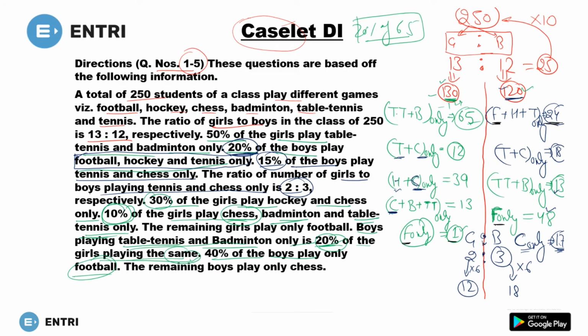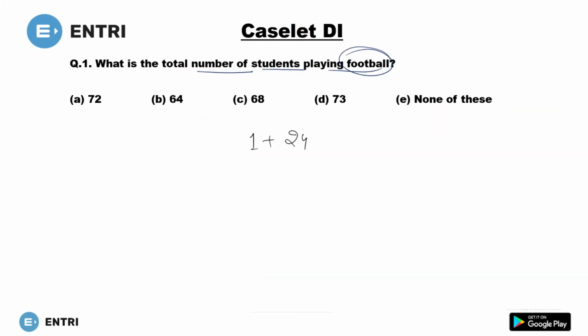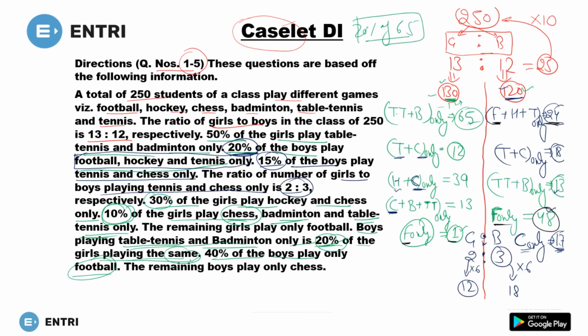Next, football here 48. He has asked to find the number of total students who are playing football. So 48 plus 24 you will get 72, plus 1, 73. This one is the answer. So there are a total of 73 students who can play football.